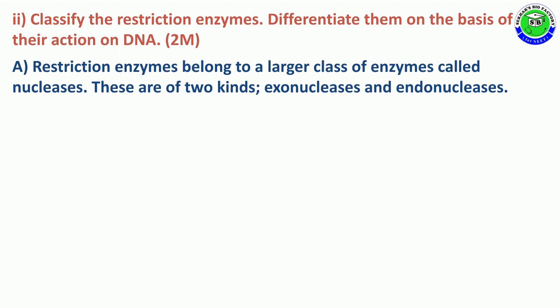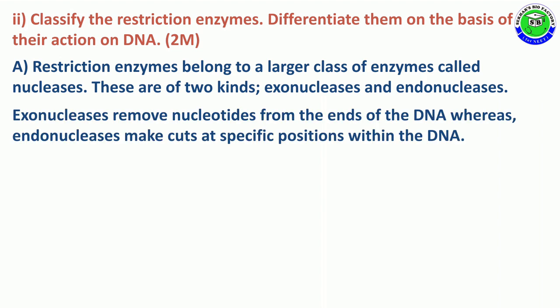Split question 2. Classify the restriction enzymes and differentiate them on the basis of their action on DNA for 2 marks. The restriction enzymes belong to a large class of enzymes called nucleases. These are of 2 kinds. One is exonucleases and the other is endonucleases. Exonucleases remove nucleotides from the end of DNA, whereas endonuclease makes cuts at a specific position within the structure of DNA to form DNA fragments.